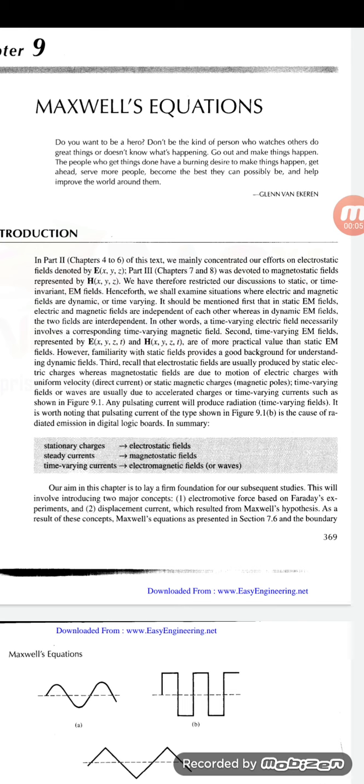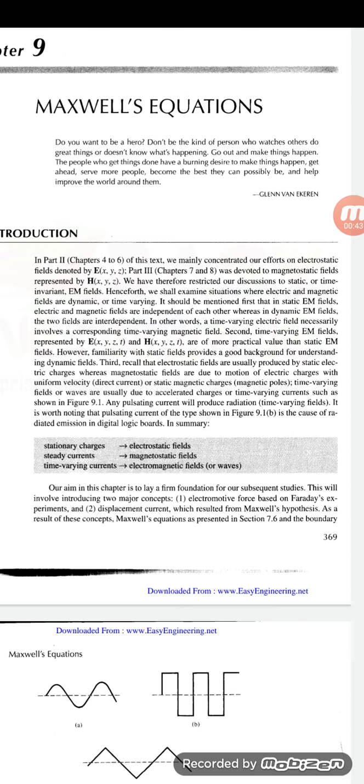In part 2, that is chapters 4 and 6 of this text, we mainly concentrated our efforts on electrostatic fields denoted by E of x, y, z. Part 3, chapters 7 and 8, was devoted to magnetostatic fields represented by H of x, y, z. But in this chapter, static or time variant, we will discuss EM fields in time variant.